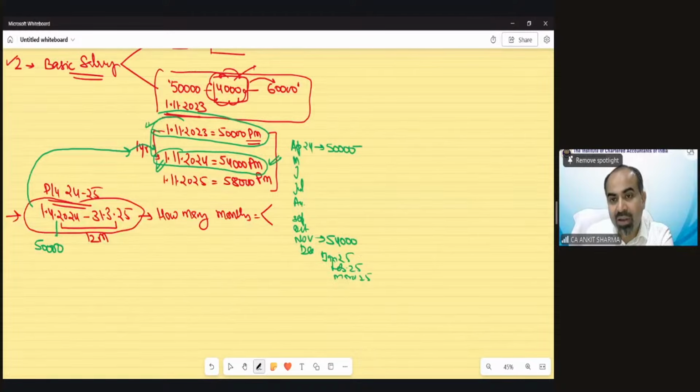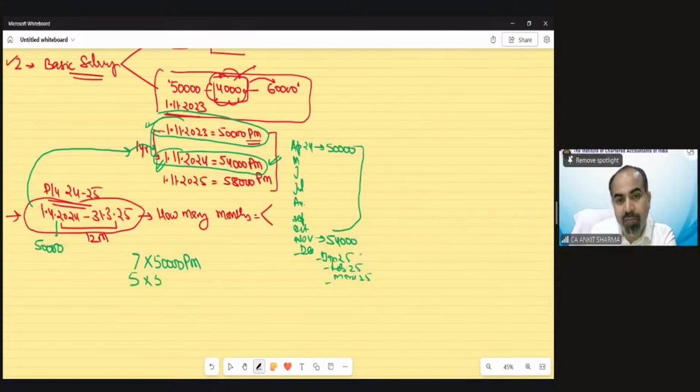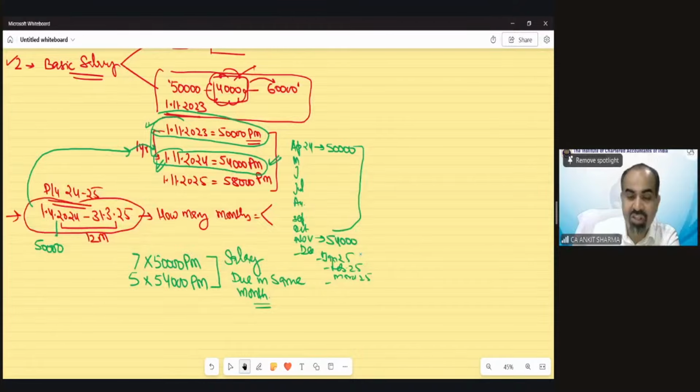So from April till October, the 7-month salary would be as per 50,000 per month. And from November, December, January, February, March, these 5 months salary would be 54,000 rupees per month. Understood? Now let me tell you one more thing. This situation will prevail when the question says salary due in same month. This is also very important information. If the question is silent, then also assume salary is due in same month.